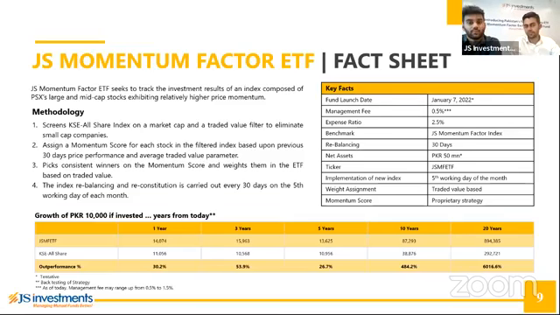Then the second step in the process is that we track price momentum for these stocks, and we also track average trade value per day for these stocks. We have our own formula based upon which we compute a momentum score. What the momentum score does is it captures both characteristics of the stock. It captures price performance on a consistent basis, and it also captures trade value. So again, what we're trying to do here is avoid stocks that have price performance but do not trade significantly. And conversely, we're also trying to avoid stocks which have a high trade value but generally do not perform.